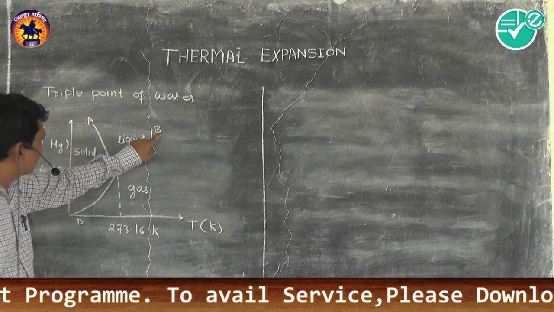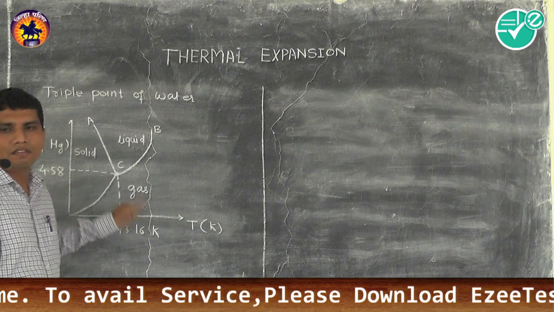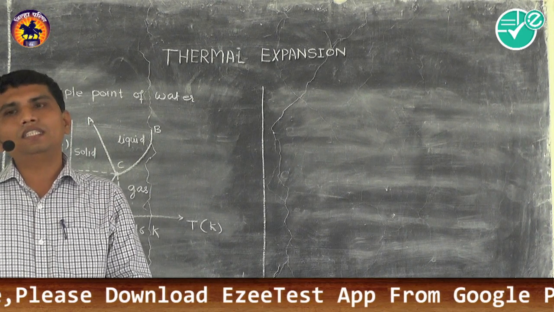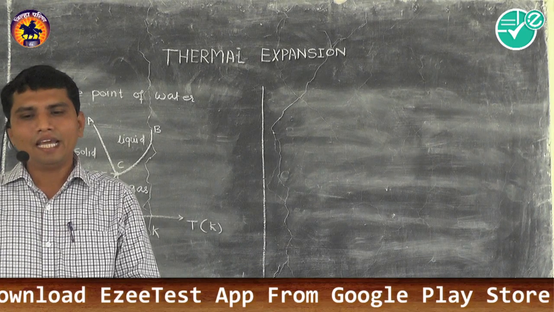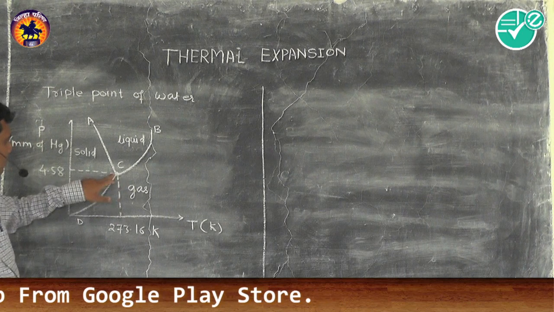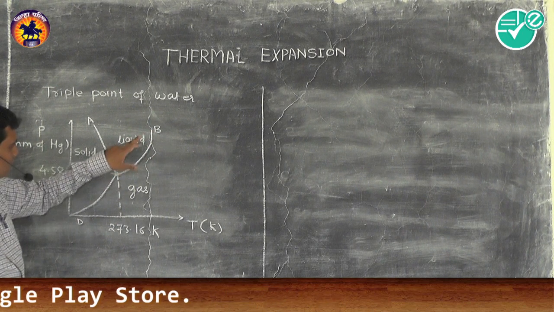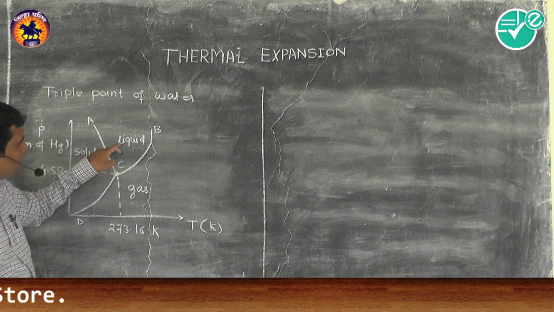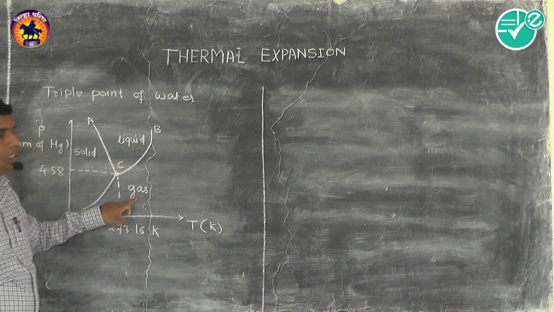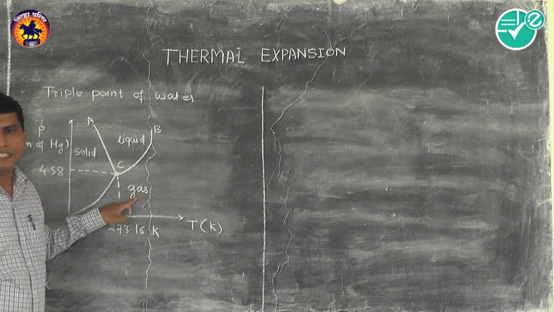Now the second curve, that is BC. Here we can say that above the BC the substance is in liquid phase, and below the BC the substance is in gaseous phase.